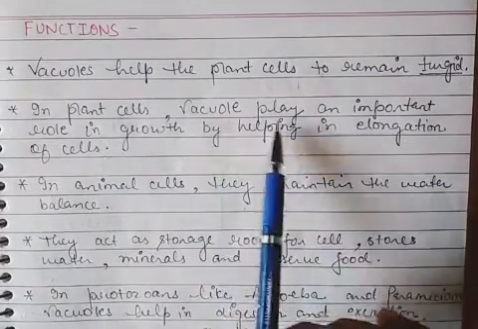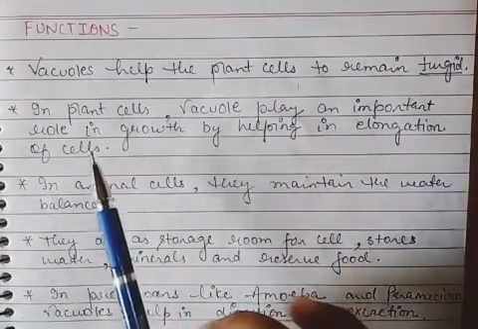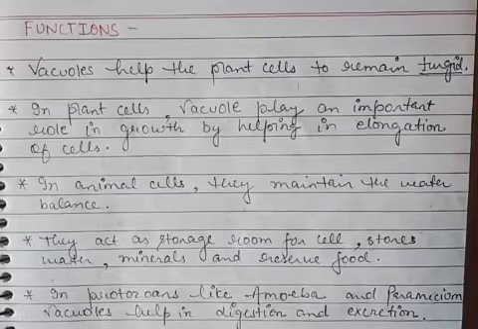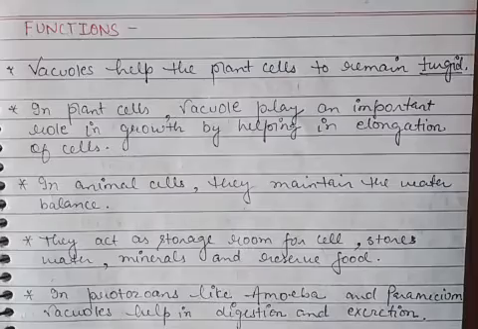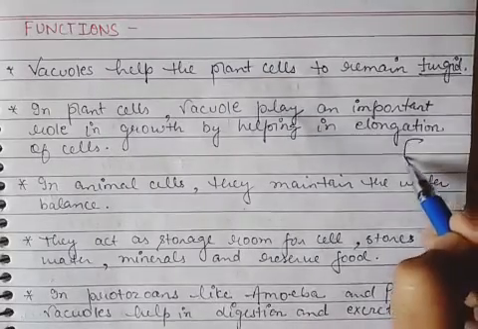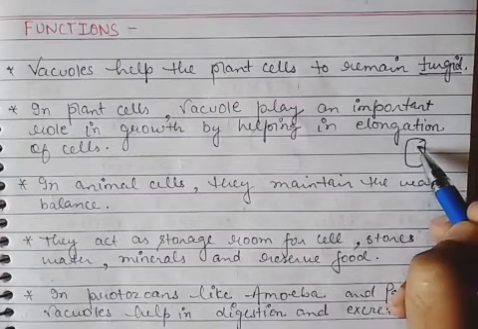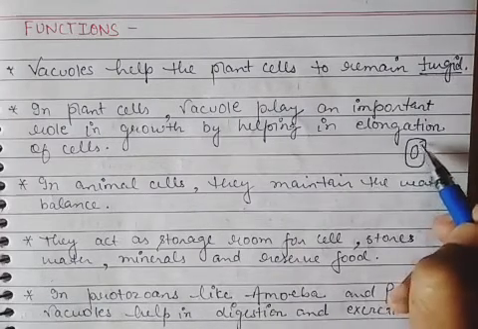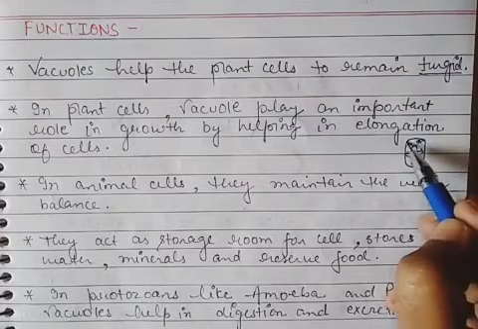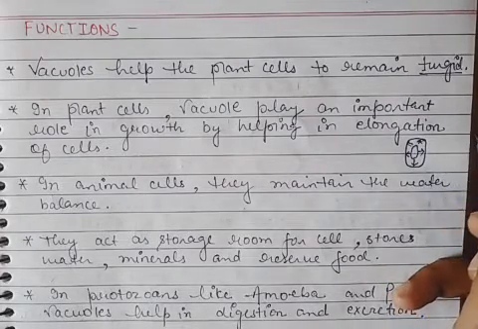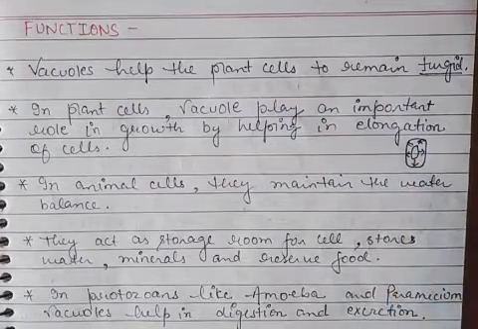In plant cells, vacuoles play an important role in growth by helping in elongation of the cells. Means when the plant cells grow in size, the vacuole also grows and pushes the wall of the plant cell at the time of growth, at the time of elongation.